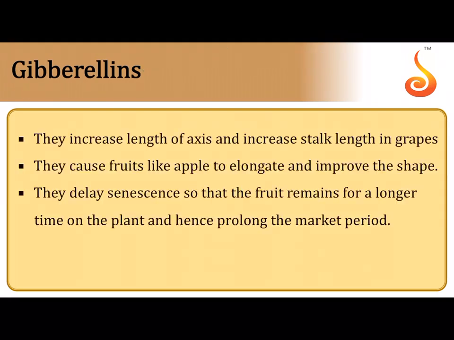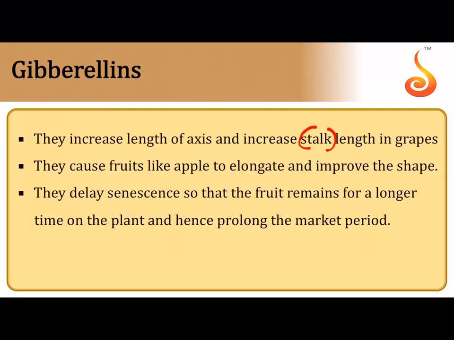What do they do? They increase the length of the stalk, basically, in grape. If the length of the stalk increases, then the grapes can grow bigger in size and you will get more juicy grapes, isn't it? Sometimes fruits like apple can be elongated so that they can improve their shape, and in the market, if the shape is better, then you will obviously have consumers who get attracted to the apple and buy more of it. So horticulturists can use this gibberellic acid to elongate the apple to improve its shape.